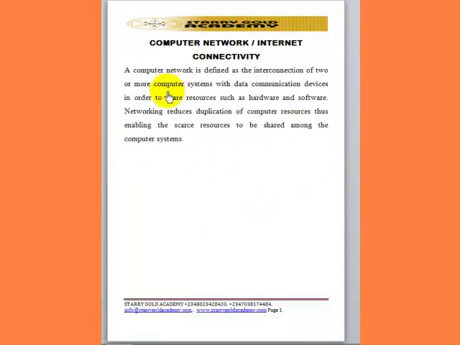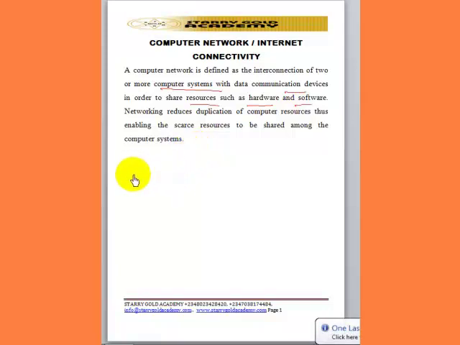Computer network and internet connectivity. A computer network is defined as the interconnection of two or more computer systems with data communication devices in order to share resources such as hardware and software.